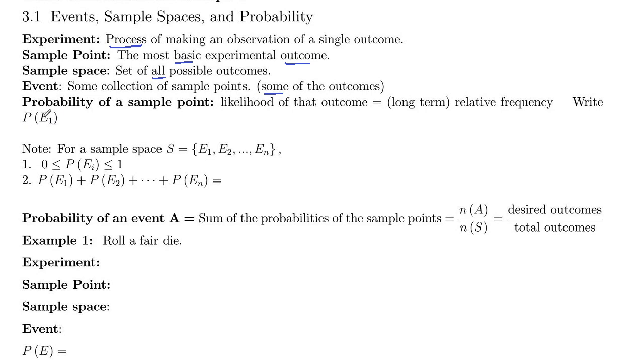Probability E1, E is a sample point, 1 is the first sample point. Now some notes here for a sample space, and we'll use capital letter S to stand for sample space, which is the collection of your sample points, E1, E2, up to E sub n. The probability of each one of those sample points has to be between 0 and 1. 0 an impossible event, and 1 a certain event. And then if you add up the probabilities of all of those events here, probability E1, E2, all the way up to E sub n, you have to get 1 or 100%.